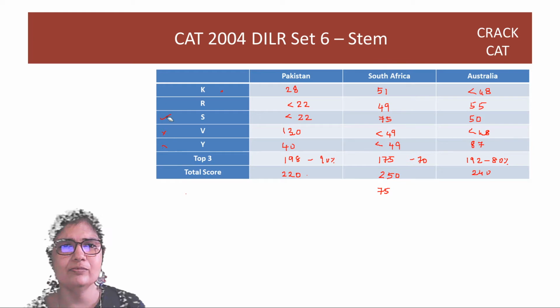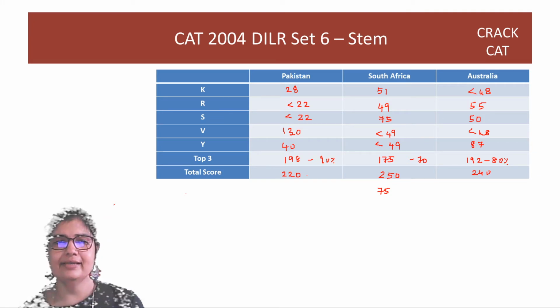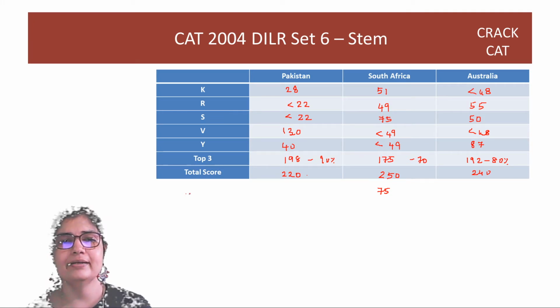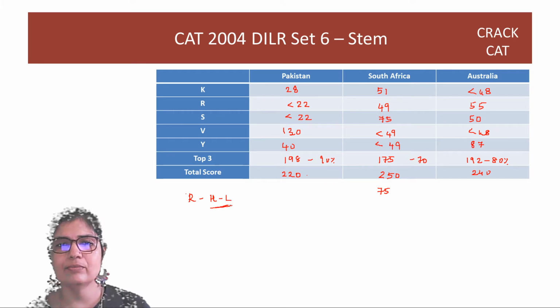First of all, the lowest R index, right? What is R index? R index is highest minus lowest. This number has to be small. That is when you have the smallest amongst the others.